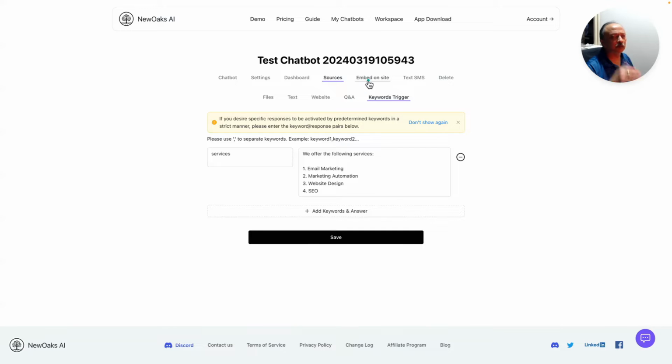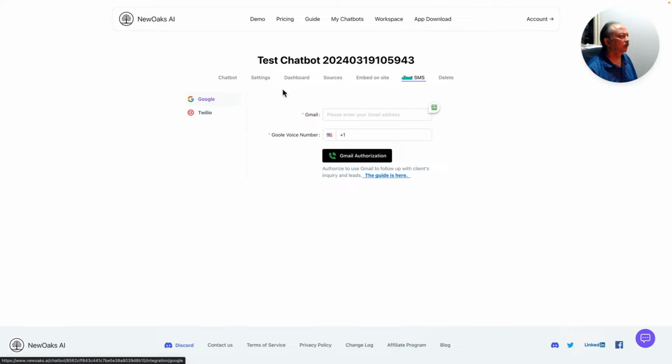And then embed on site will give you, I'm not going to click on this, and then text SMS, like I was saying, there is an option for Google with a Google Voice number. Right now, I was trying it, and then Google gave me a warning that it seems like NewOaks haven't verified their app with Google as yet. I think they're in the process of doing that. So right now, I don't have a need for it, so I decided to leave it alone. If I really need it, I can use Twilio. I have a Twilio account. It's fairly cheap if you want to use the Twilio option and integration.